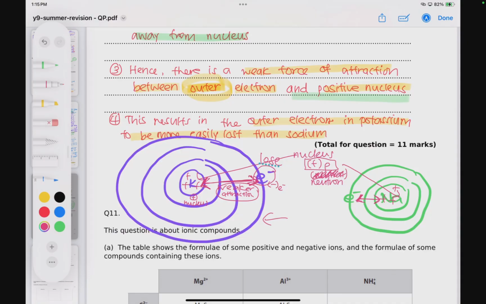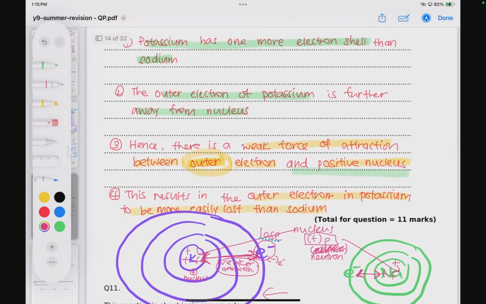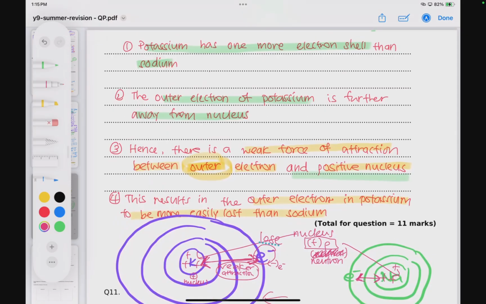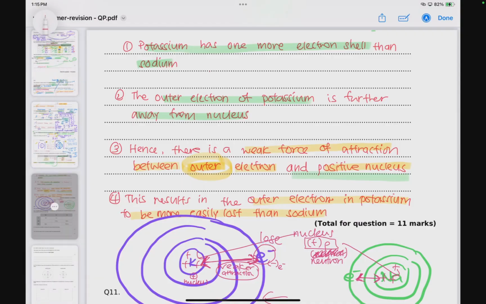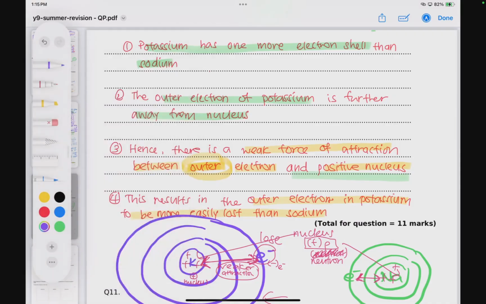So yeah, this is basically what it means. The one at the bottom is just a pictorial representation, but hopefully you are able to see how this links together using the pictorial diagram. The main thing I want to highlight, where students tend to lose marks, is these keywords. You need to mention that there's an attraction between the electrons and the positive nucleus. If you're just saying that there's a weaker force of attraction from the electron without mentioning what the electrons are attracted to, you won't get marks. So you need to emphasize there's the attraction between the positive nucleus and the electrons.